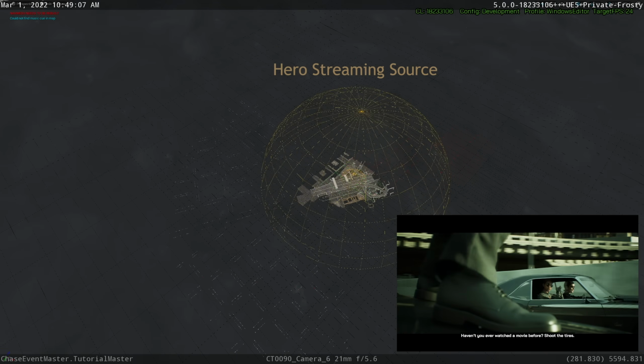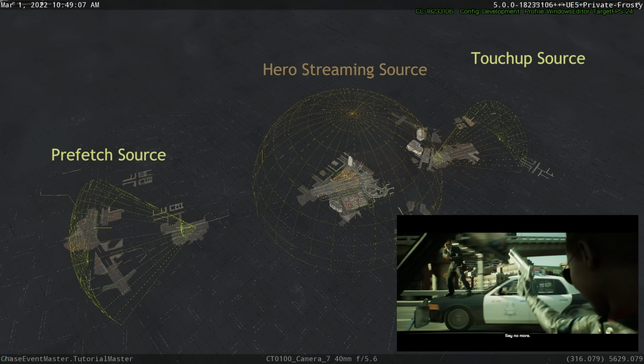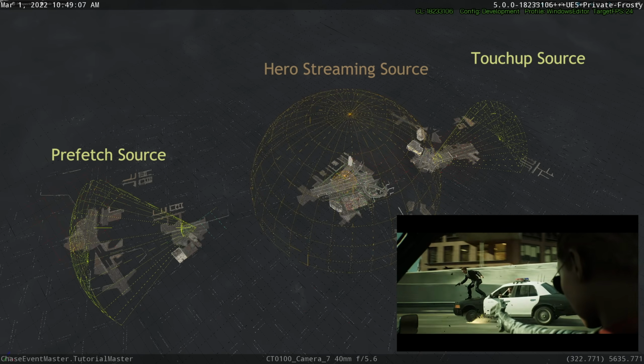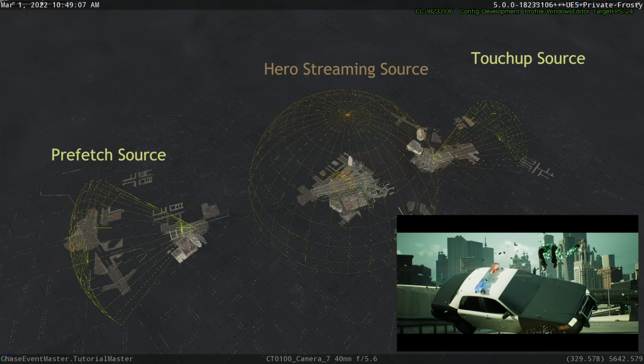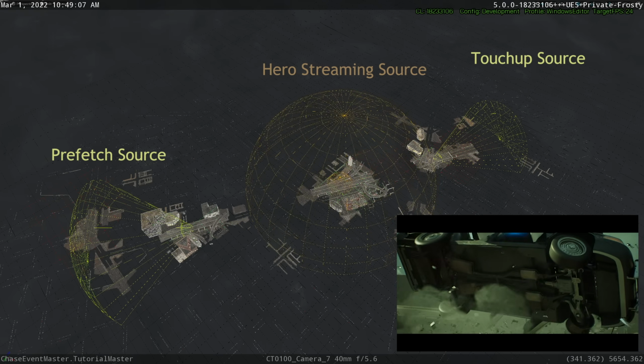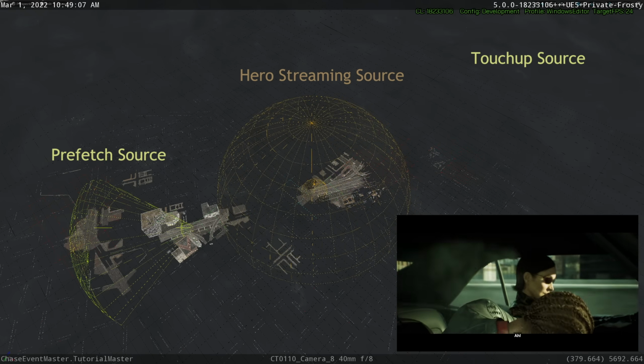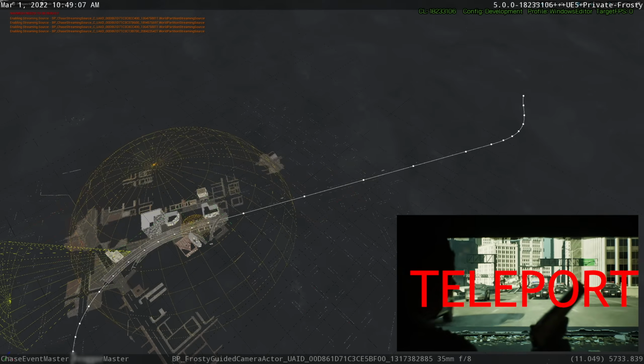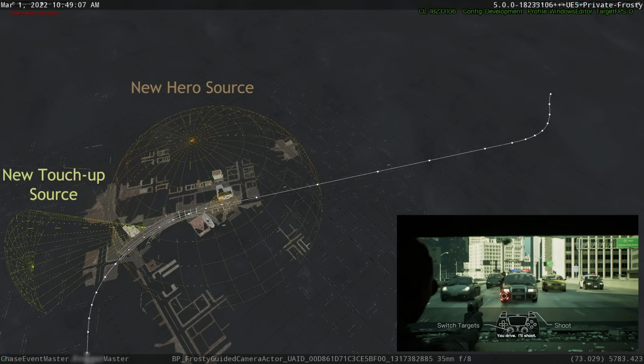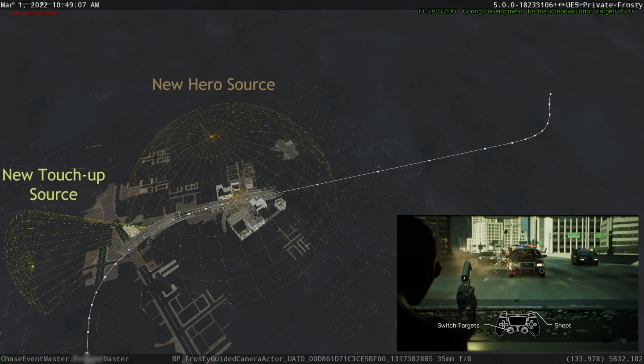Shoot the tires. Say no more. Keep them off us. You drive. I'll shoot.